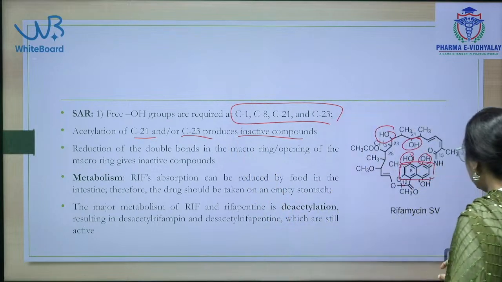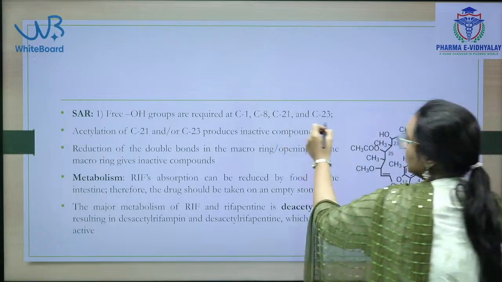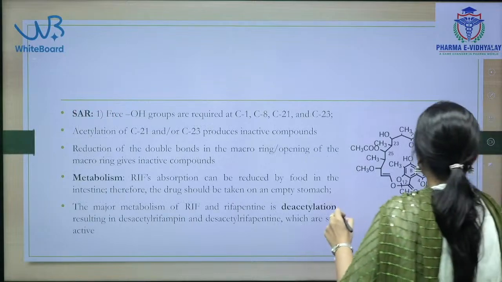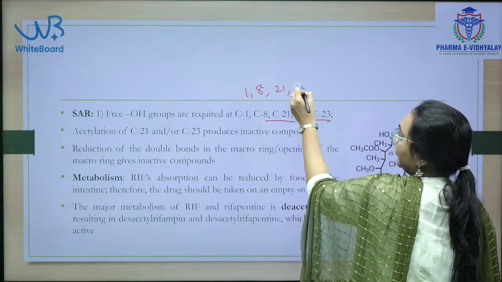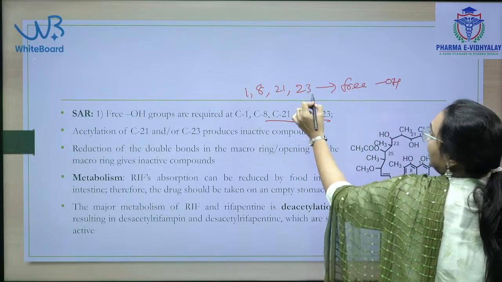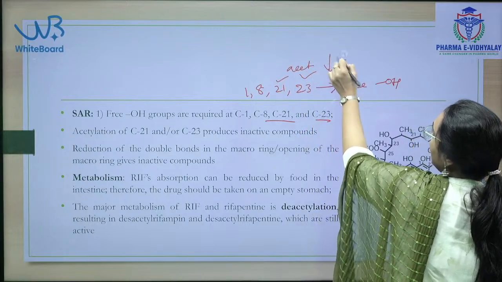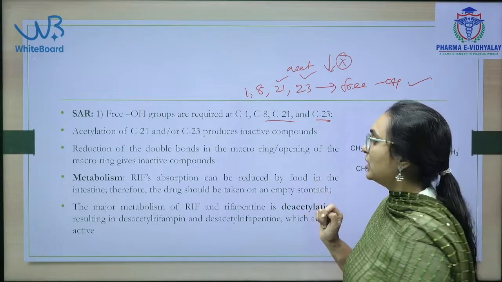So free OH groups should be there at C1, C8, C21, C23. If any of these groups get acetylated, the activity will be reduced.